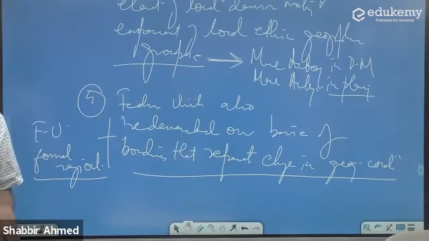The federal units are type of formal regions. They're type of uniform regions.